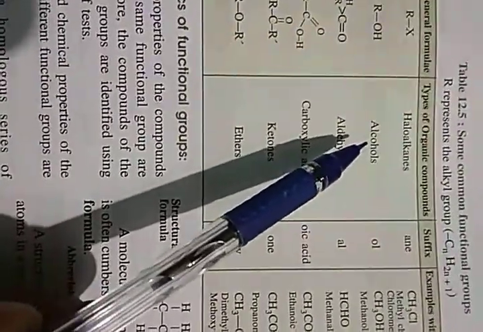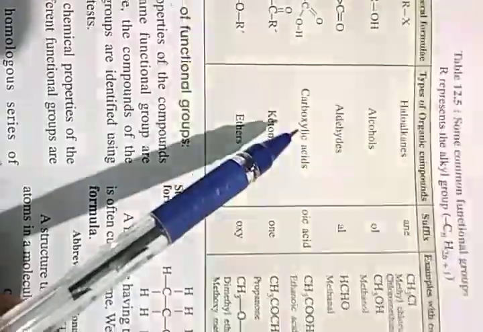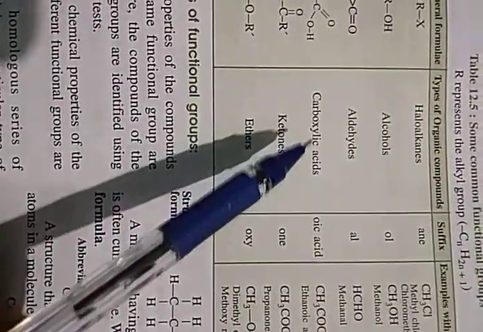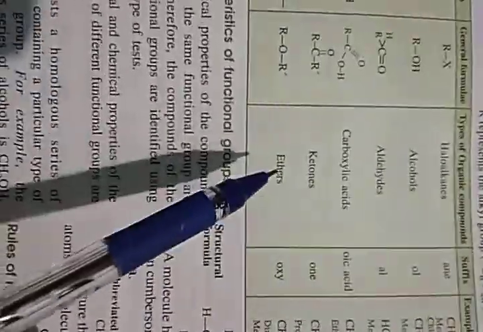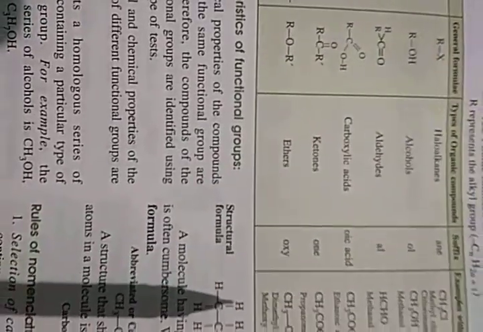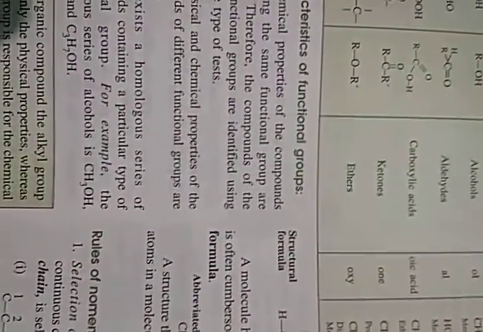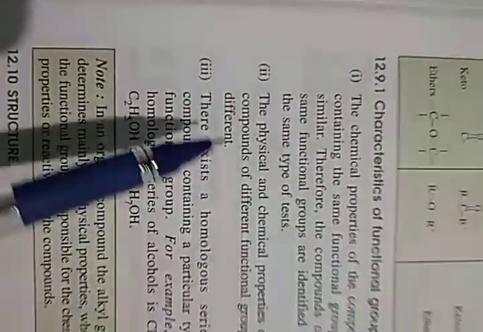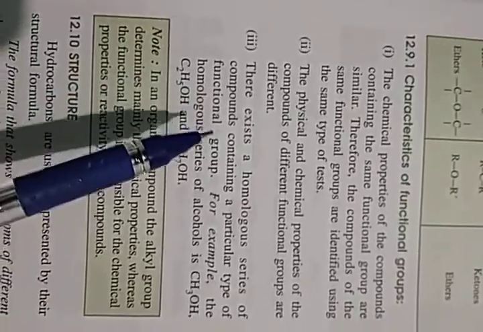This is alcohol, used for drinking. This is the carboxylic acid group, which comes in the group of acids. Ether is used for anesthesia. So they all have different functions, and there exists a homologous series of compounds.